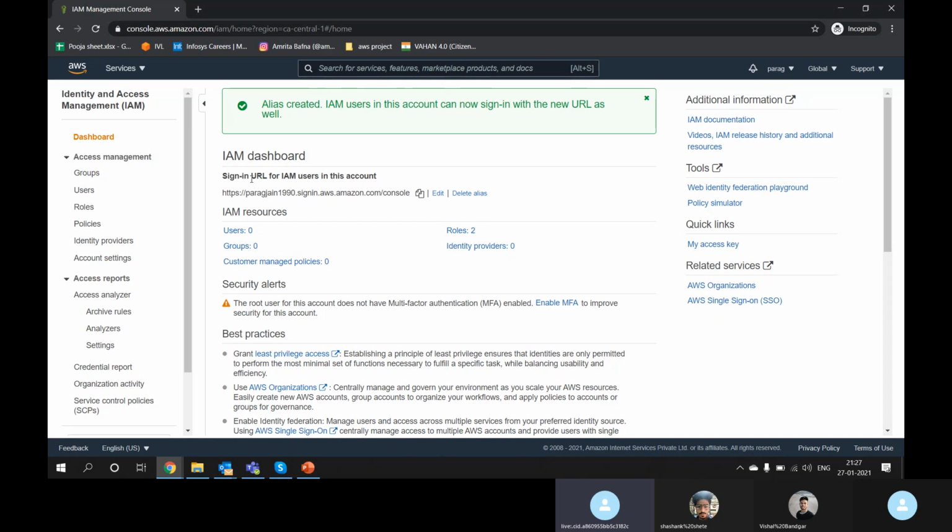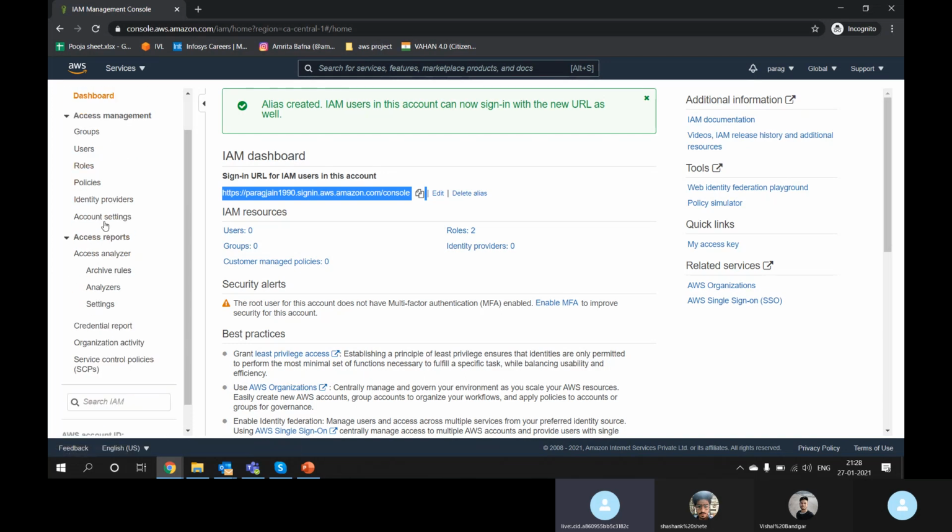Okay, so whenever you go into IAM, do always change this alias. I will show you how this alias is used. Here you can see a group, user, role, policy. You can see many things are there.